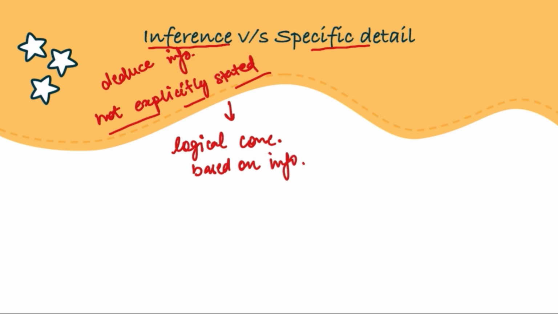So what we can understand here is that there will be facts in the passage, that is text which is already written in the passage given to you. On it you will apply your logic, and the combination of these two things will give you the inference required to solve the question.